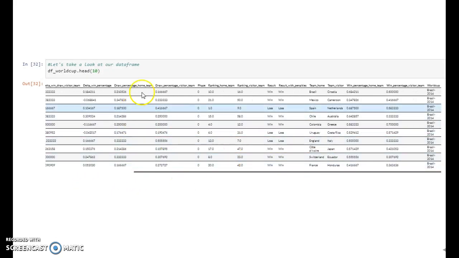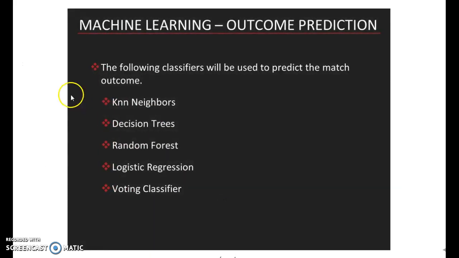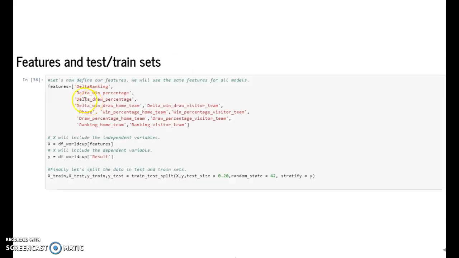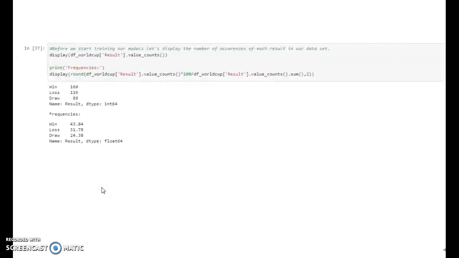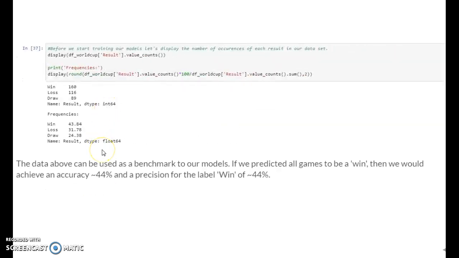And here we have all the features ready to start applying machine learning. So I will be using machine learning for outcome prediction, and these are the classifiers that I'm going to be using: K neighbors, decision trees, random forest, logistic regression, and a voting classifier. So as usual, we start by defining our features, our target, and then we split the data into test and training sets. And to keep in mind, 44% of our labels are wins.